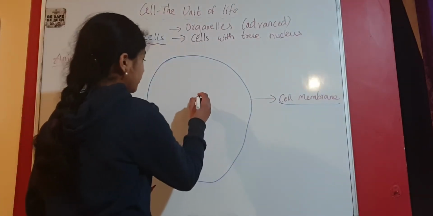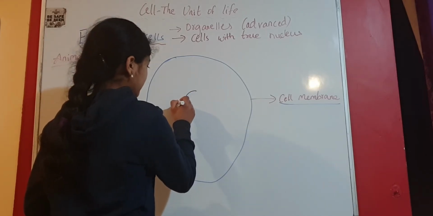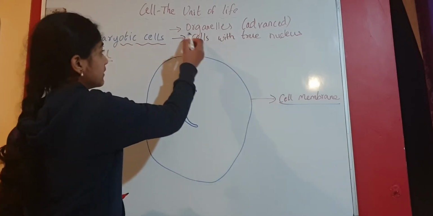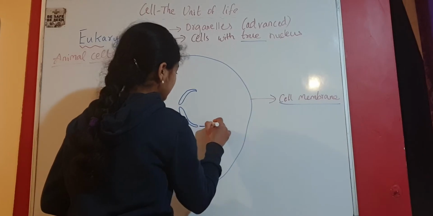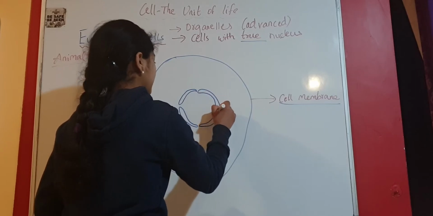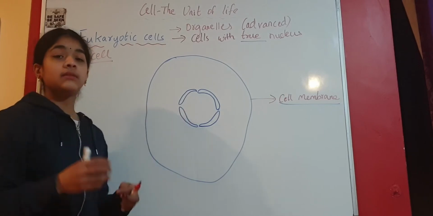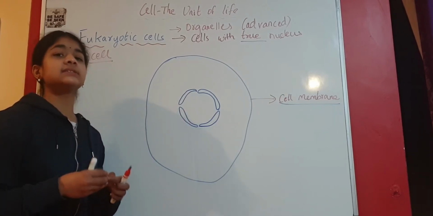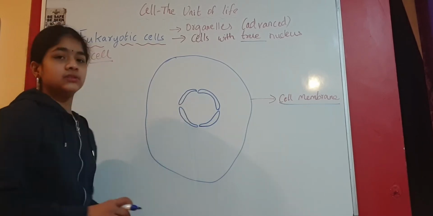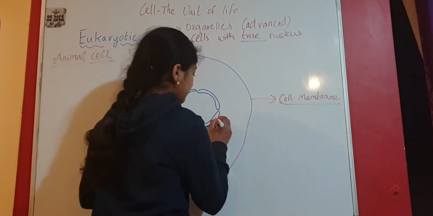Next, we are going to talk about the nuclear membrane. We have seen that they have a true nucleus. They have a more advanced nucleus with a proper membrane. And the nucleus has a double membrane. It has two membranes, not one. Why? Because it has a very important substance, the genetic material, that is DNA. That's why it's very important for the nucleus to have two membranes. So this is our nuclear membrane.